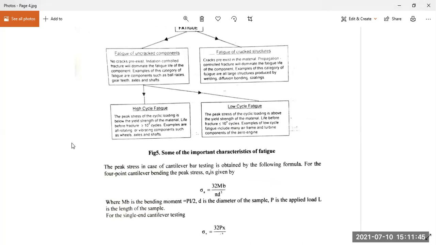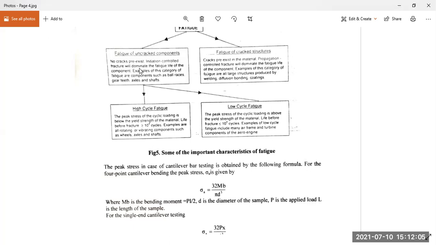Now, fatigue of uncracked components. It can go to high cycle failure and it can go to low cycle failure. No cracks pre-exist; there were no cracks anywhere, but initiation of the crack will determine the fatigue life.